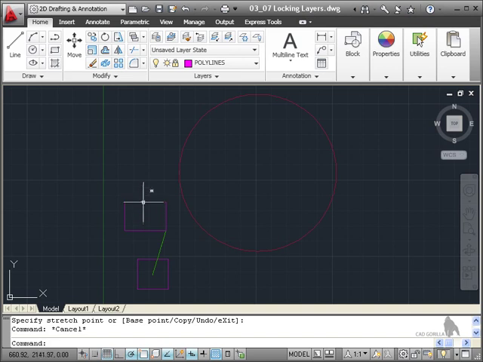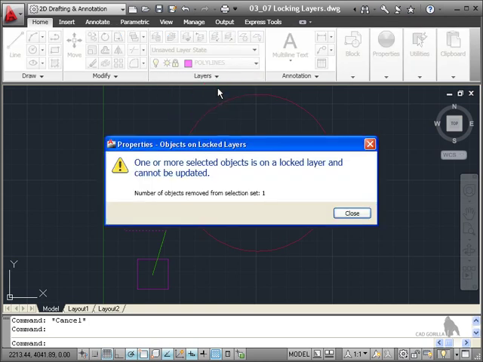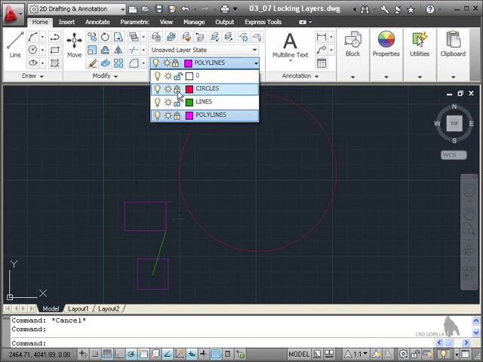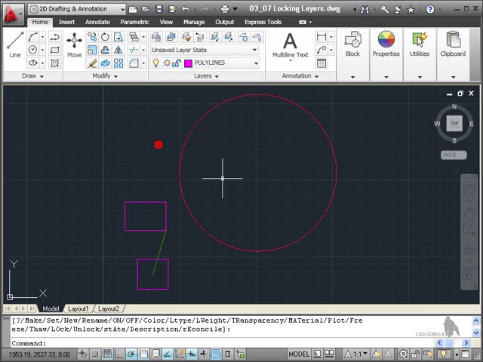If I try and select this one here, like so, and use the layer pull down perhaps and change it to, let's say, the circles layer, even though it's not a circle, you'll see I can't do that because it's on a locked layer. Now, that's one way of locking your objects down on your drawing to stop people editing them. What I'm going to do, I'm going to unlock those layers now. So I'll just quickly click on the padlocks there and unlock those on the layer pull down.